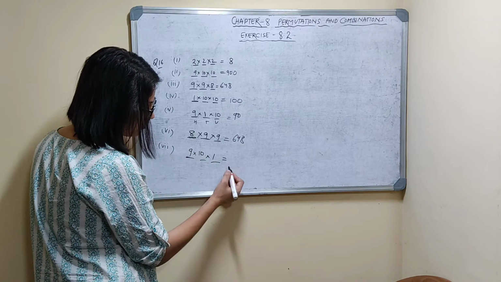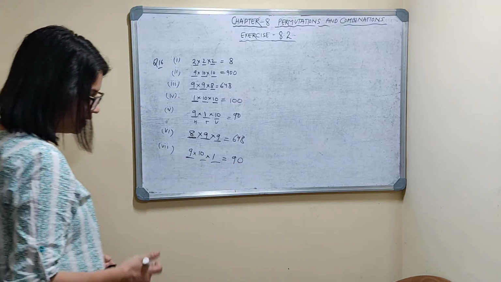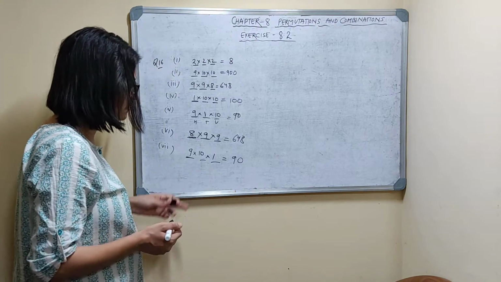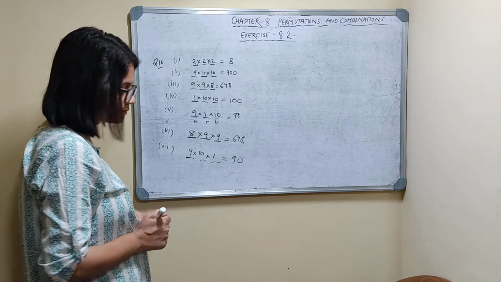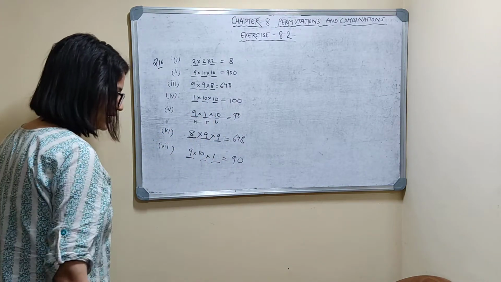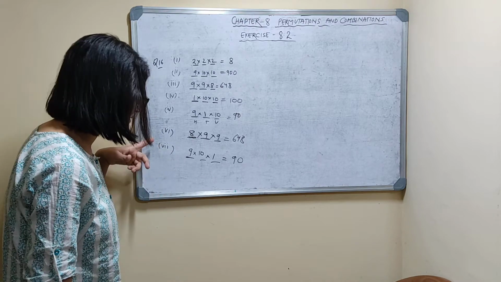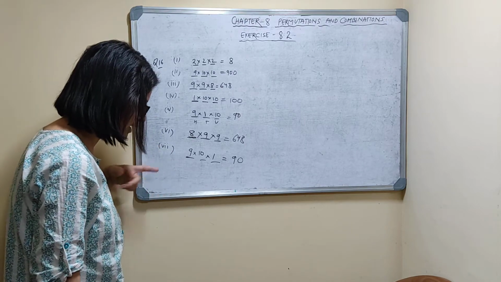So 90 numbers you can form. The answers: first is 8, second is 900, third is 648, fourth is 100, fifth is 90, sixth is 648, seventh is 90.